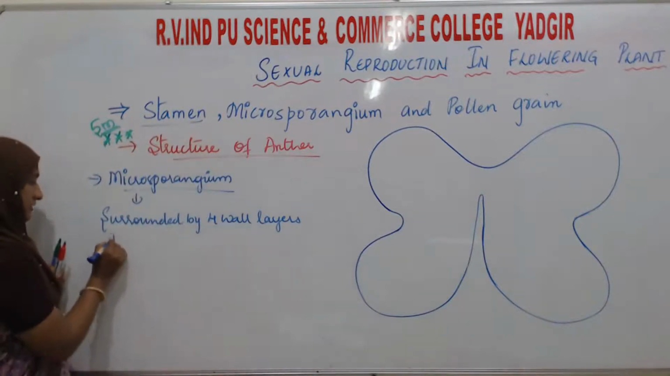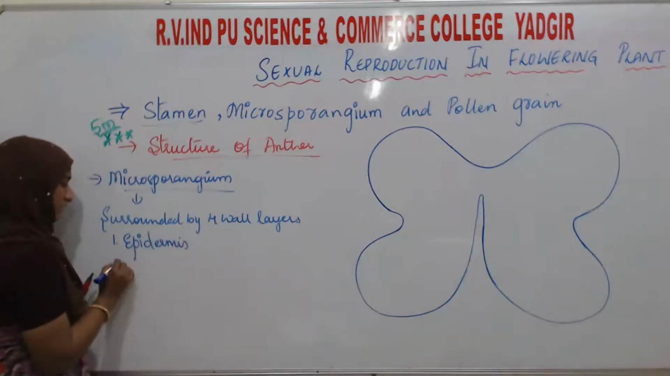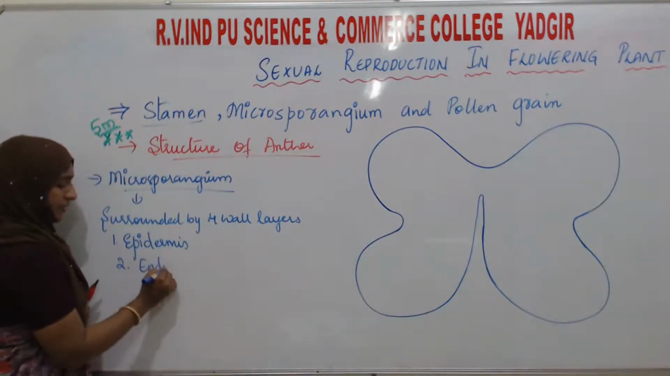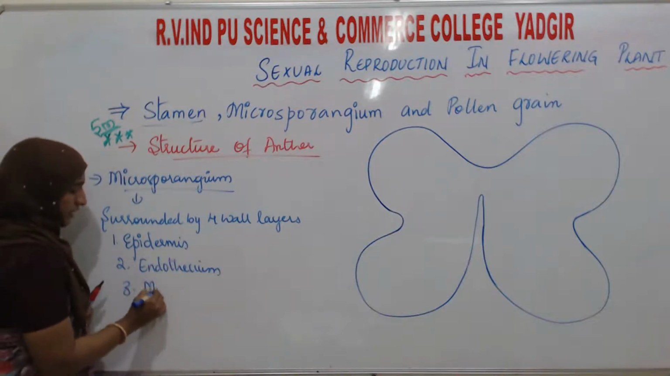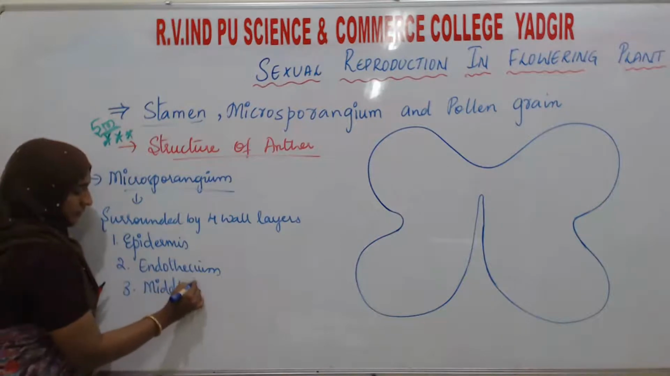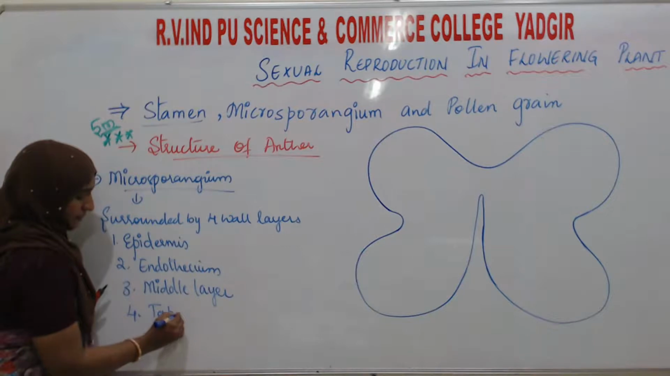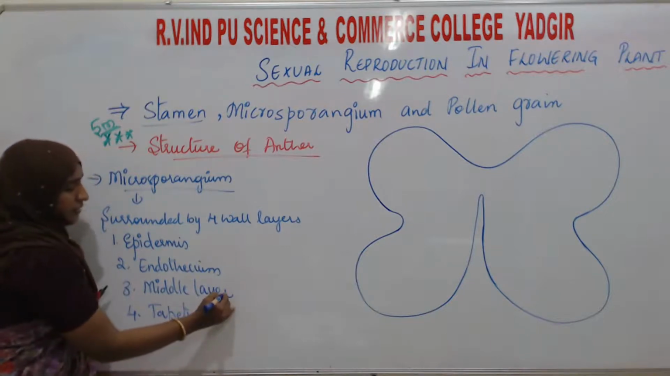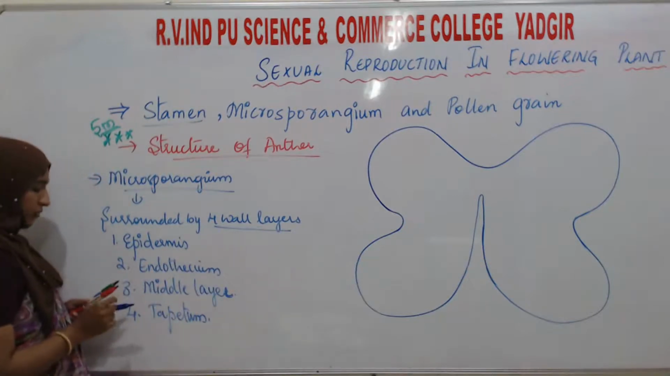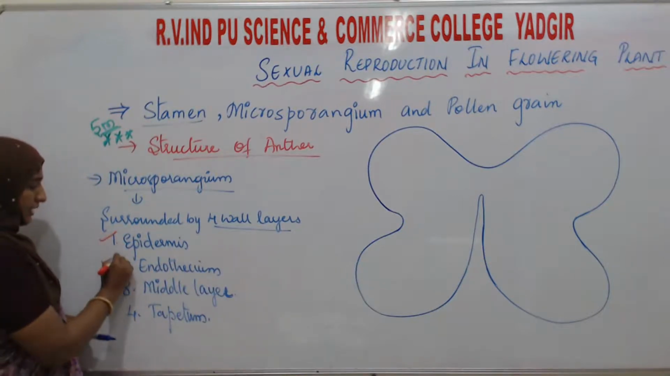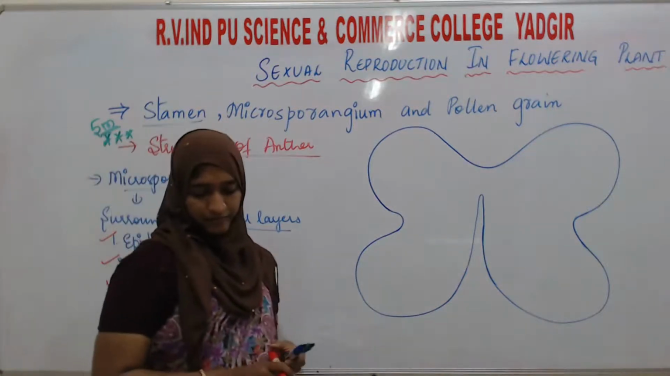First is the epidermis, second is the endothecium, third is the middle layer, and fourth is the tapetum. How many layers are there? 4 wall layers are there. What are those 4 wall layers? That is epidermis, endothecium, middle layer, and one more, that is the tapetum layer.